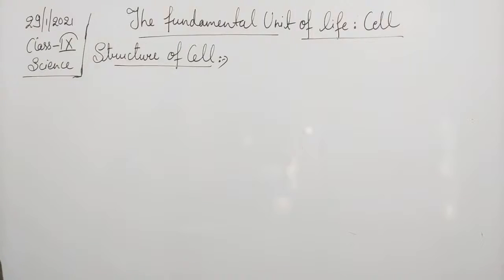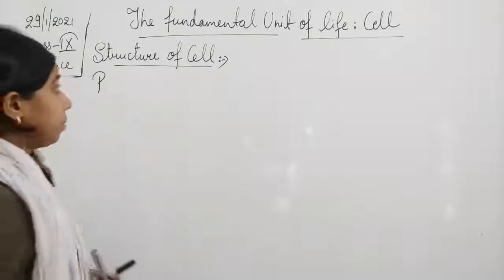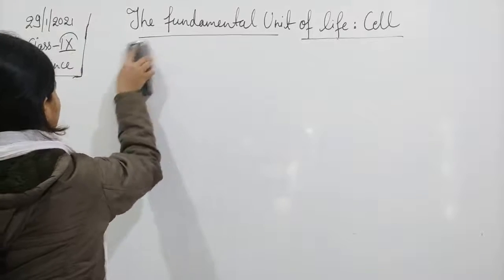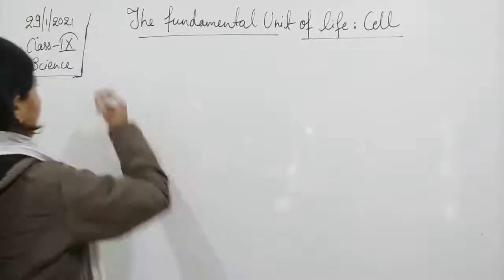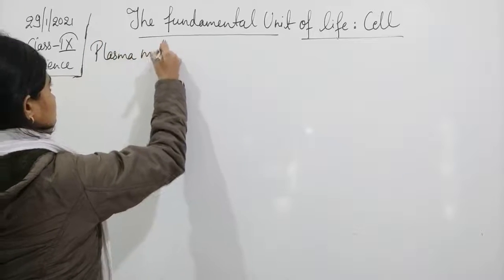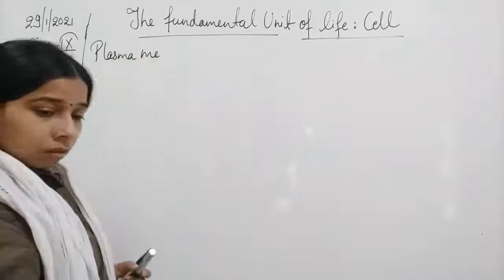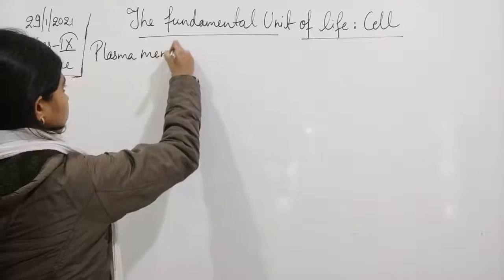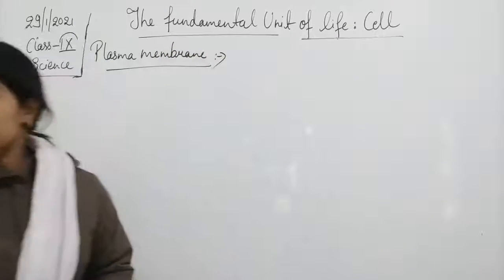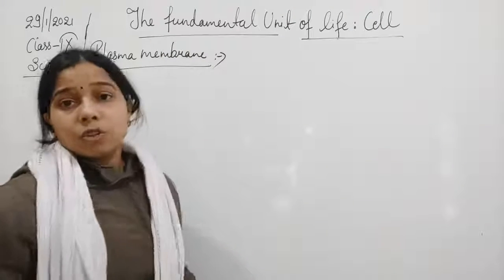Okay, plasma membrane. So, what is the nature, what is the occurrence?